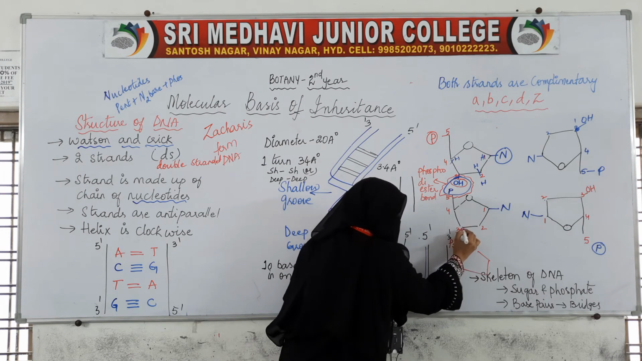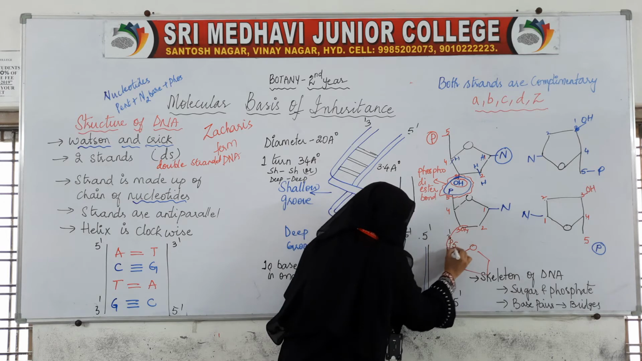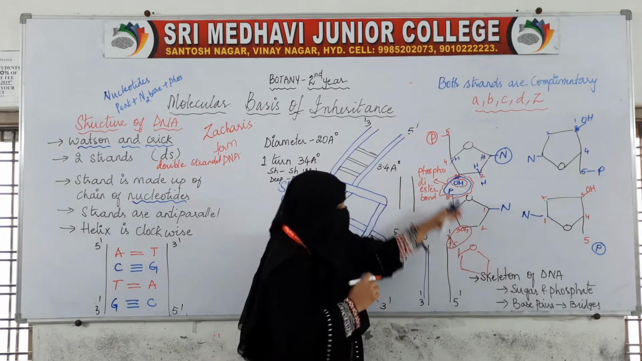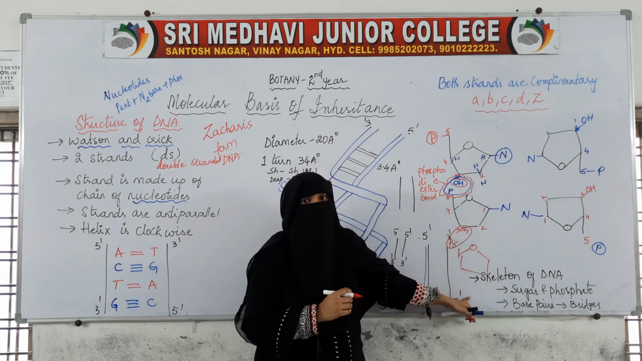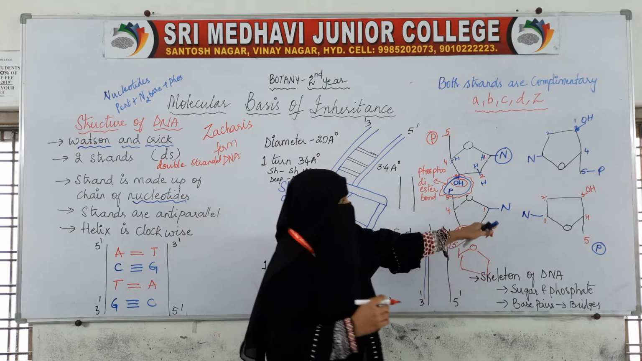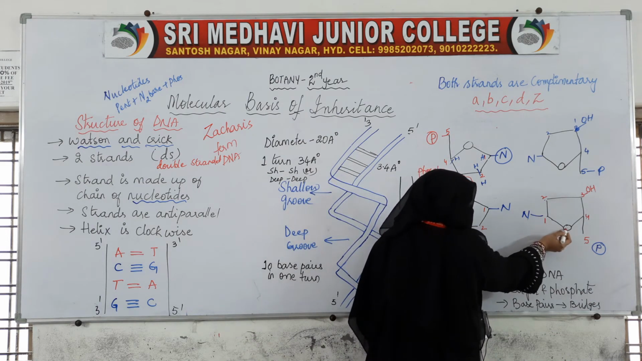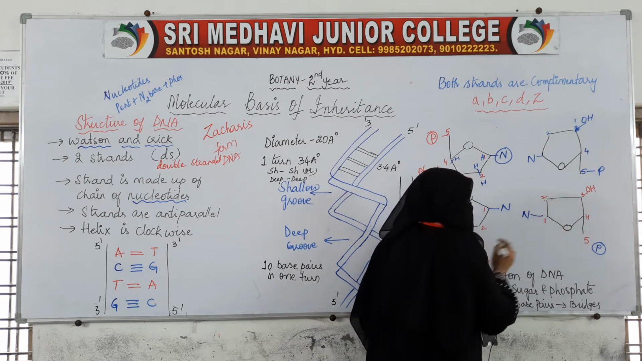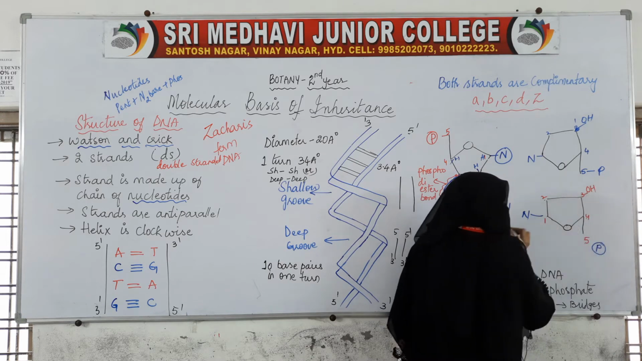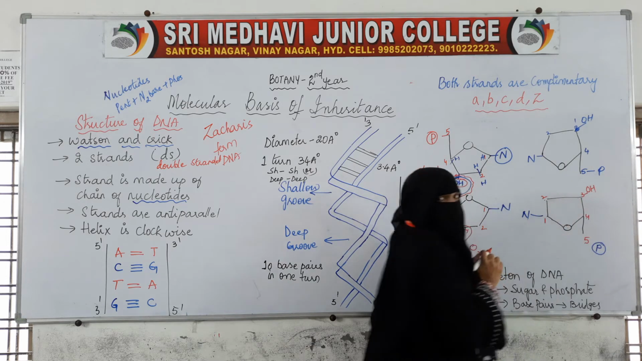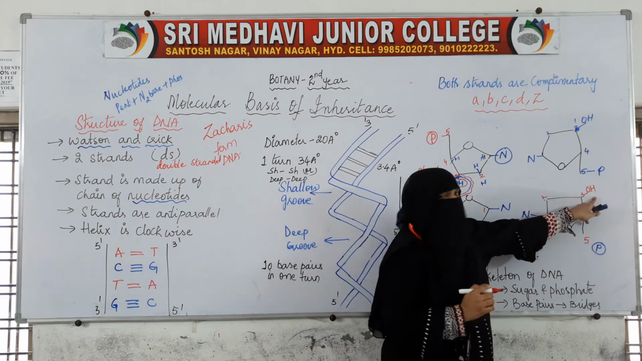So phosphorus, and here OH will be there. Again this will make a bond. So like this a continuous chain will be formed. Okay. So now coming to here. This is the first carbon. Now the oxygen ring is there. This is the first, second, third. So the third carbon is there, and on the third carbon we have OH.